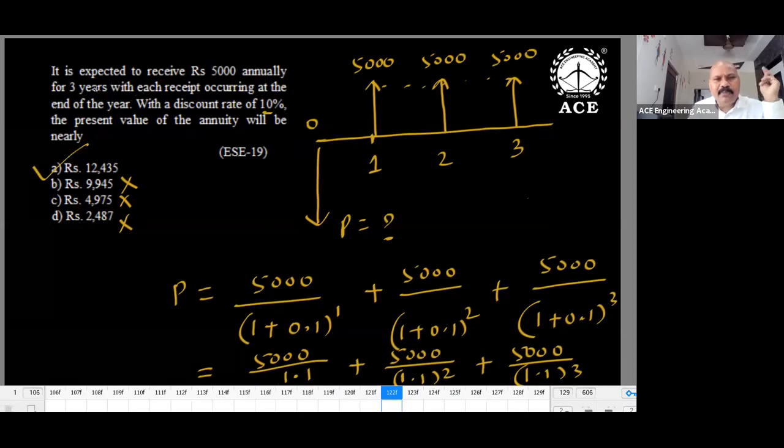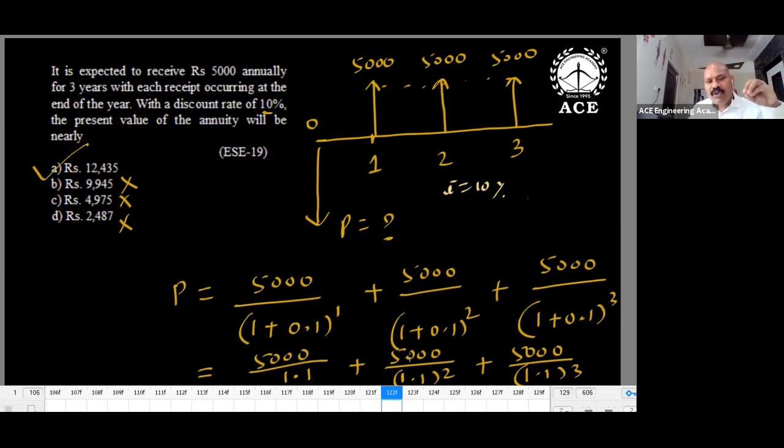It is expected to receive 5,000 annually. 5,000 every year we will get, with i equal to 10%. So what is the present value of this annuity? This is 5,000 divided by 1.1 whole power 1, 5,000 divided by 1.1 whole square, 5,000 divided by 1.1 whole power 3. If you simplify this, without a calculator you can manage. 5,000 divided by 1.1, just imagine how much it is. 4,000 and some change you will get.